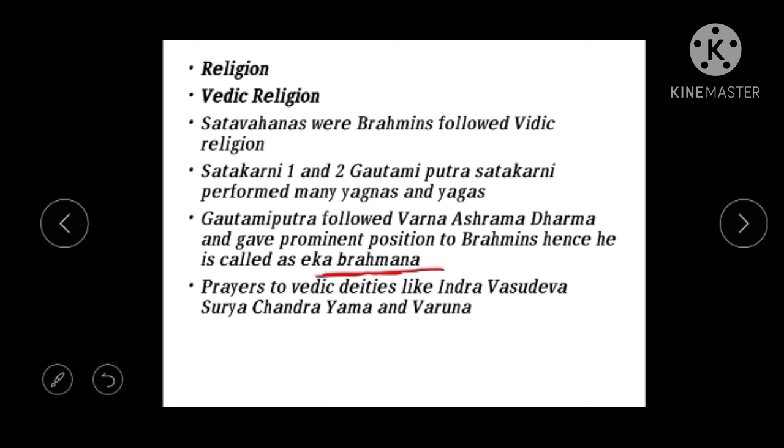And we also come to know through the Nanaghat inscription, which was written by Naganika, that Shatakarni the first donated many cows, lands, and goats to Brahmins. Means it's like encouraging and promoting the Vedic religion. Okay, and we also saw that in the beginning, Srimukha, the founder of the Satavahana Empire, followed Jainism, but later on he converted to follow the Vedic religion.